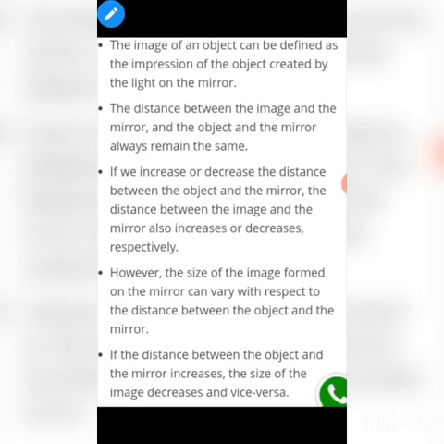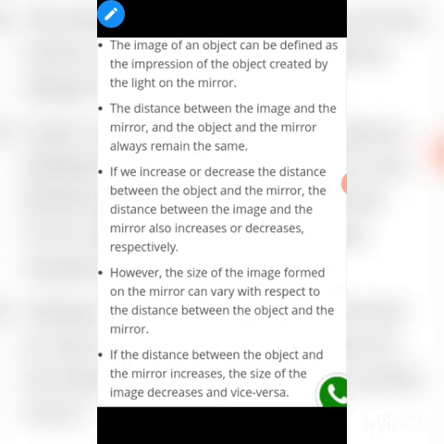For example, if we are 2 meters away from the mirror, the image will be 2 meters away from the mirror. If we are 5 meters away from the mirror, the image will also be 5 meters away from the mirror. It will increase or decrease accordingly. However, the size of the image formed on the mirror can vary with respect to the distance between the object and the mirror. Whether the image is magnified, diminished, or enlarged depends upon the distance between the object and the mirror.